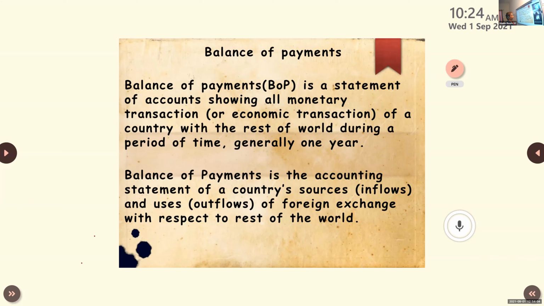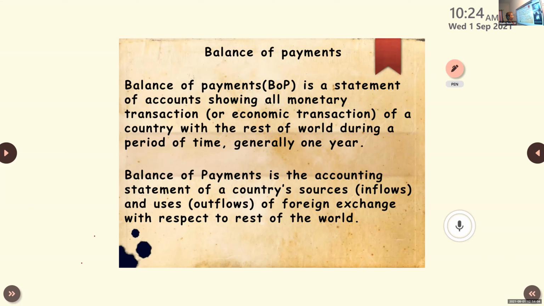You have two topics from this chapter to learn. One is balance of payments, another one is foreign exchange rate. In this chapter also a few things are deleted. It is about the deficit, meaning that we will discuss it when that topic comes. So this chapter is about balance of payment.